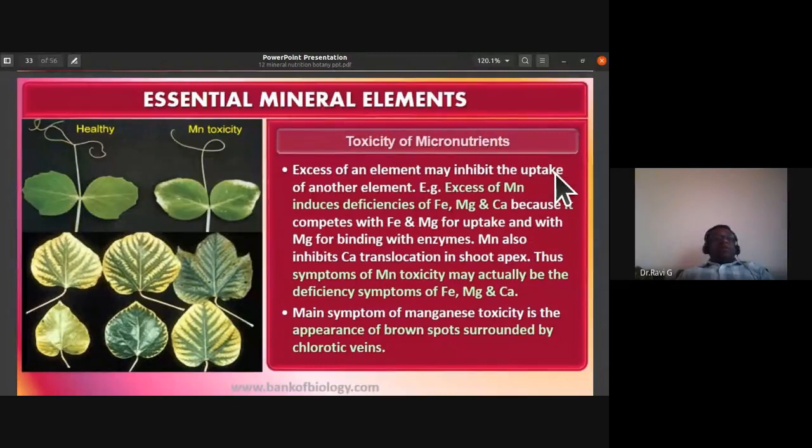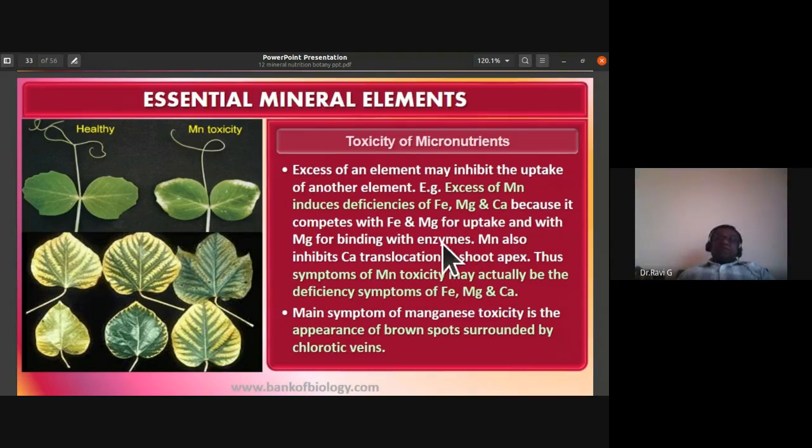Excess of an element may inhibit the uptake of another element. Example, excess presence of manganese causes deficiency of iron, magnesium, and calcium. So they inhibit the uptake of these elements and cause their deficiency.